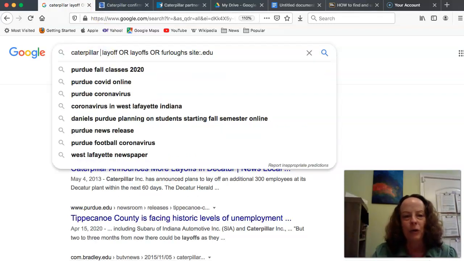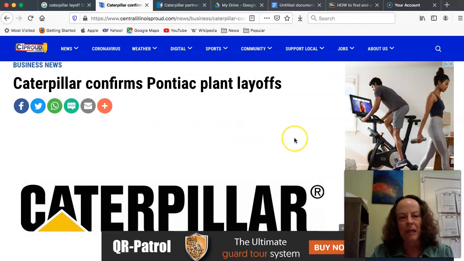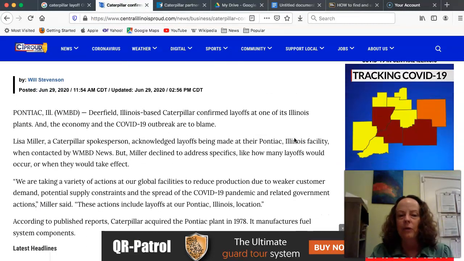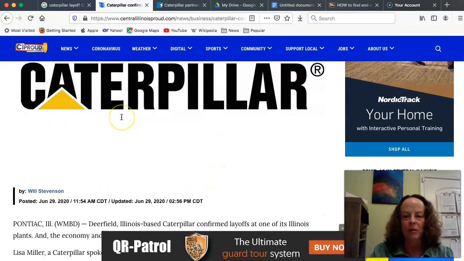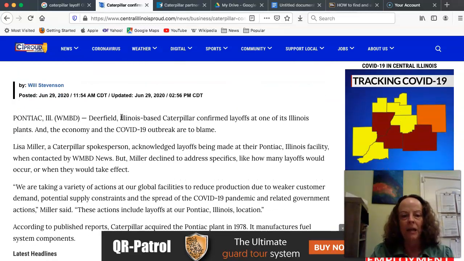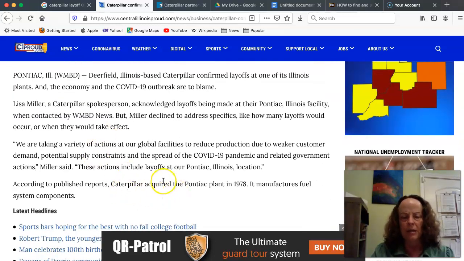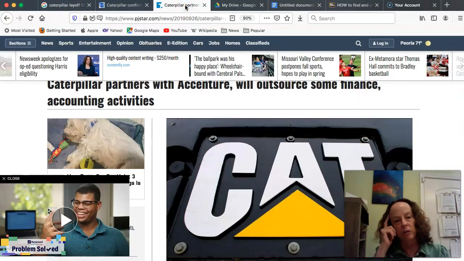I'm going to go to an article that I've already taken a peek at. This is the article that I was inspired by to find a good topic for my assignment. I thought this would work pretty well, and I was pretty excited about it. But there's no good quotes in here. So I went to the advanced search and I found another article. This one is from PJ Star, and this one actually does have a good quote that I want to use.